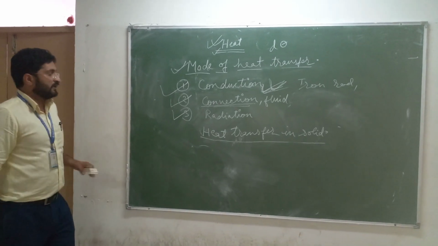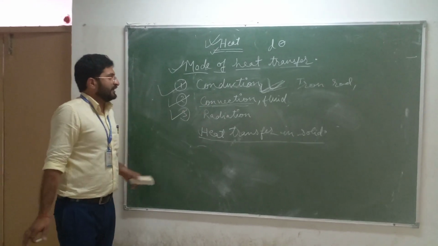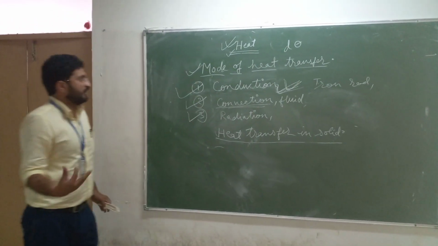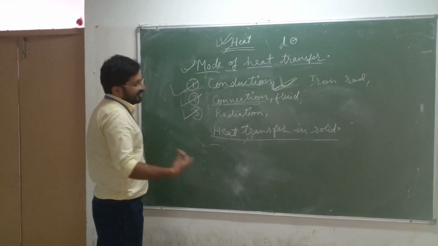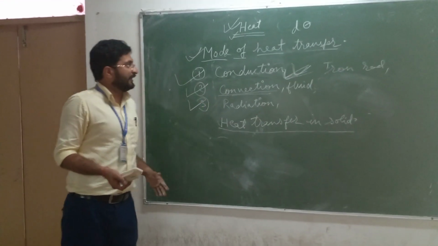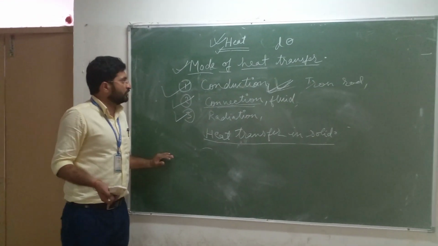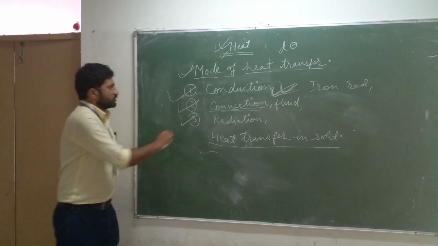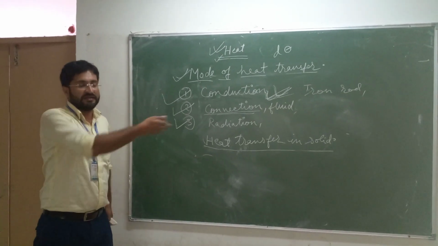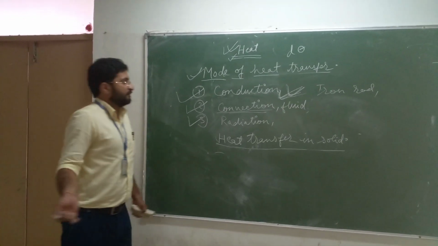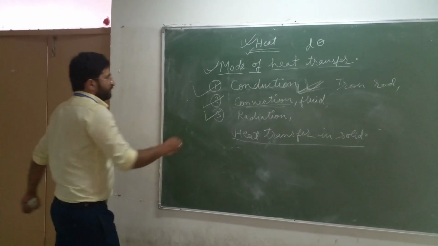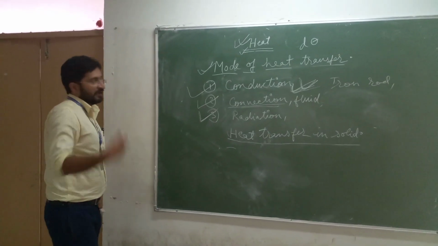Now comes radiation. Radiation is the mode of heat transfer in a vacuum, where there are no molecules present in the medium. So whenever heat transfer takes place without any medium or without any movement of molecules, we call it radiation. An example of this is sunlight coming from the sun. The sun is the source, the receiver is the earth, and in between the sun and earth we have a vacuum. So the best example of radiation is sunlight coming from the sun.